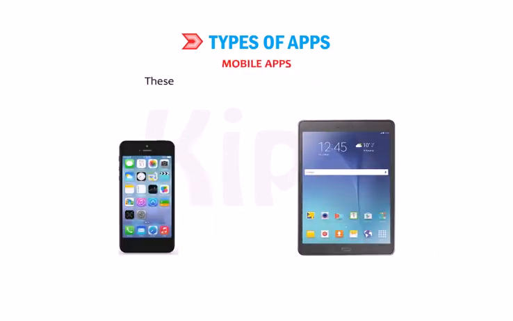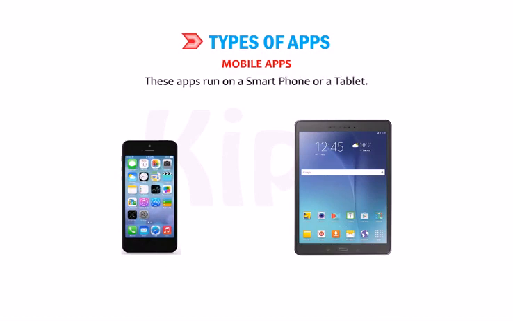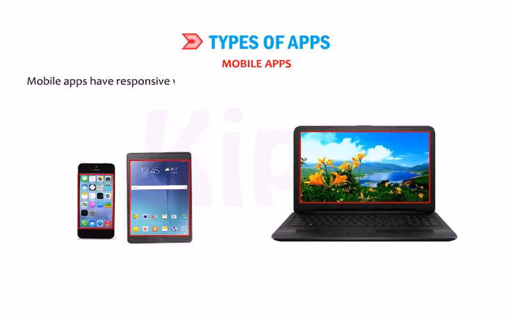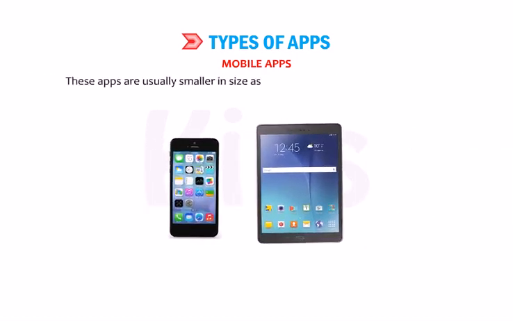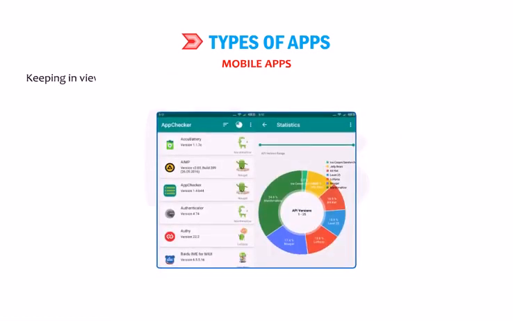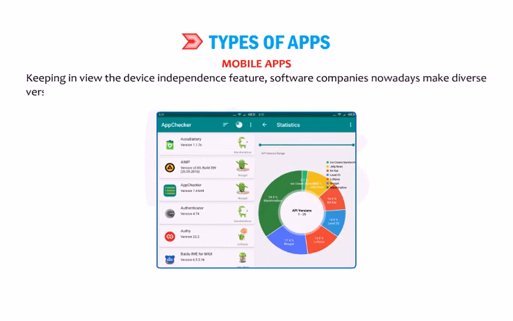Mobile apps. These apps run on smartphone or a tablet. Mobile apps have responsive web designs to adapt to the much smaller screen sizes and orientation of the mobile devices. These apps are usually smaller in size as mobile devices have limited memory. Some mobile apps may come preloaded on cell phones or tablets. Keeping in view the device independence feature, software companies nowadays make diverse versions of the applications to be used as desktop apps, web apps or mobile apps.